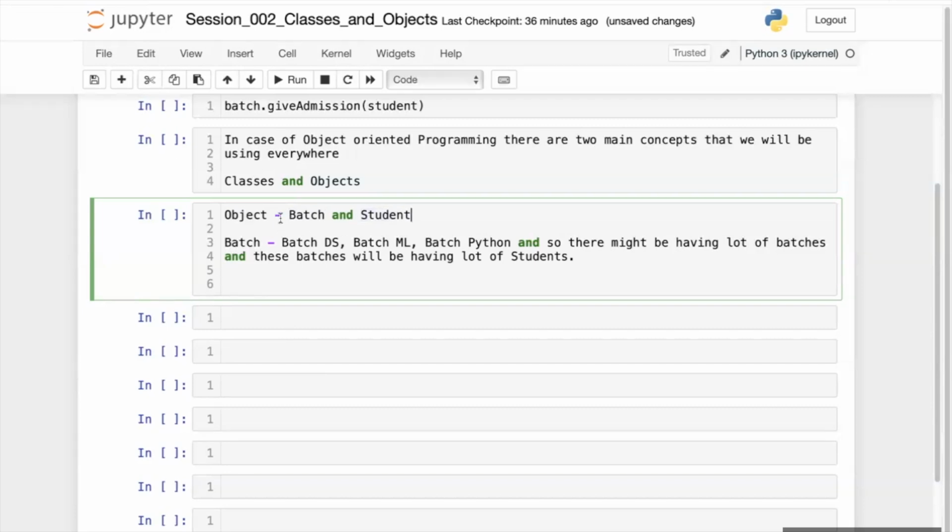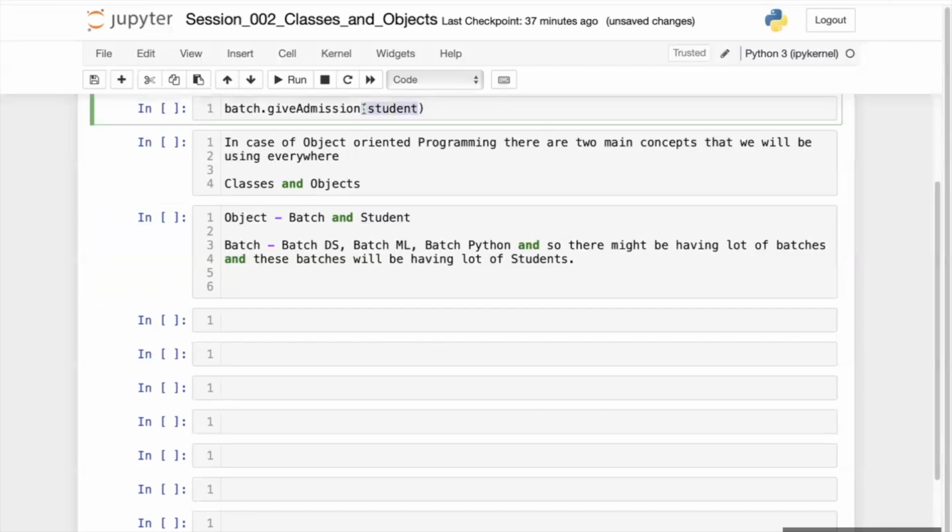Now you can also understand this. A student can take admission in a batch. Or, in the opposite way, a batch can give admission to students. So here batch is an object, and student is an object.